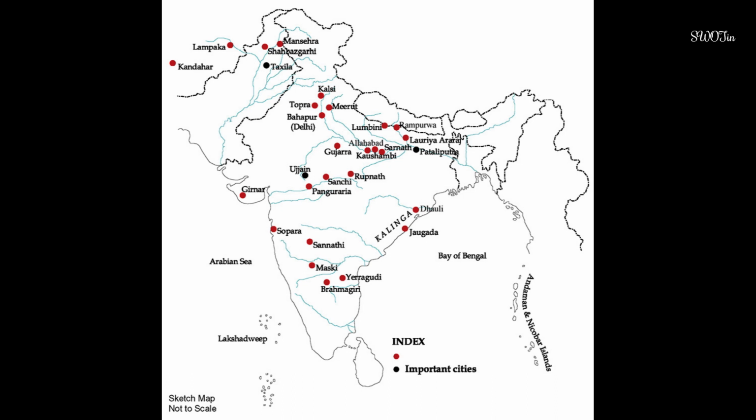Many of these officials were given salaries. Messengers went to and fro, and spies kept a watch on the officials. And of course the emperor supervised them all, with the help of members of the royal family, and senior ministers. There were other areas or provinces. Each of these was ruled from a provincial capital such as Taxila or Ujjain.